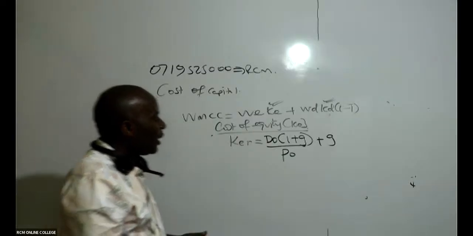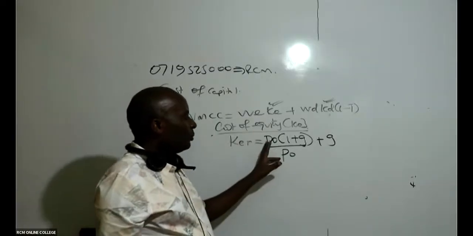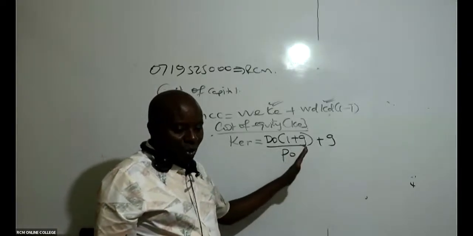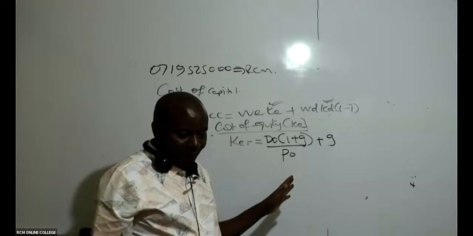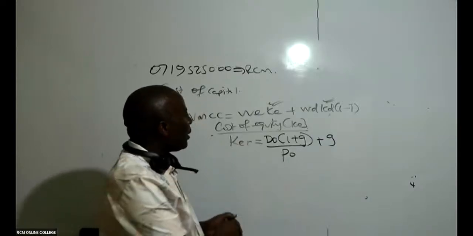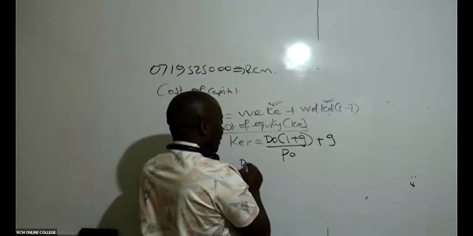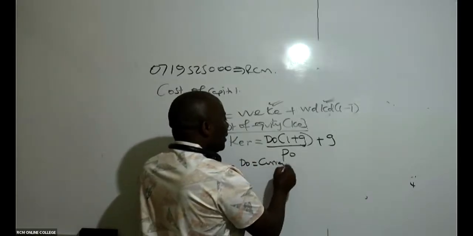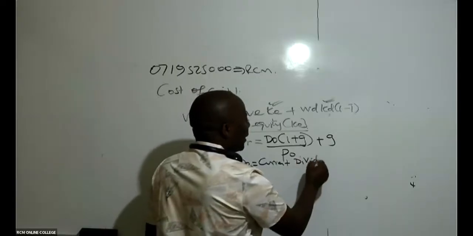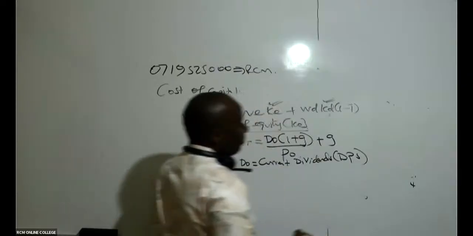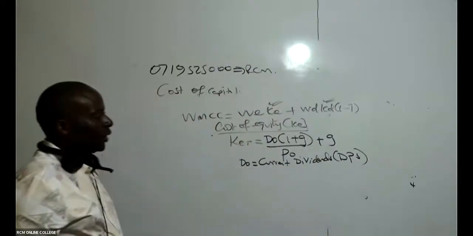Cost of equity for retained earnings: you take D0 times (1 plus G), all over P0, plus G. Remember that this D0 stands for the most recent dividends, the current dividends, what we call the DPS.